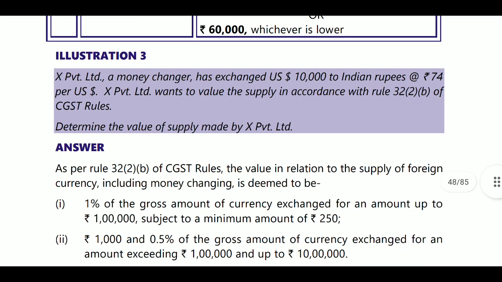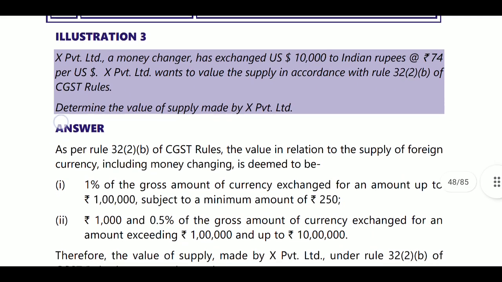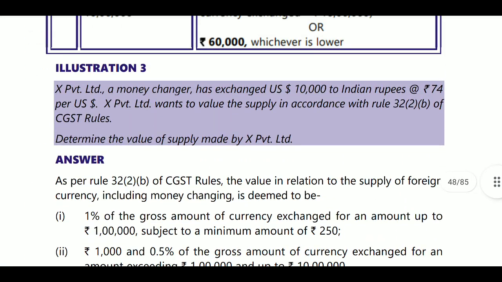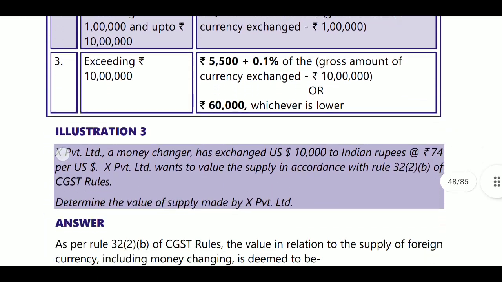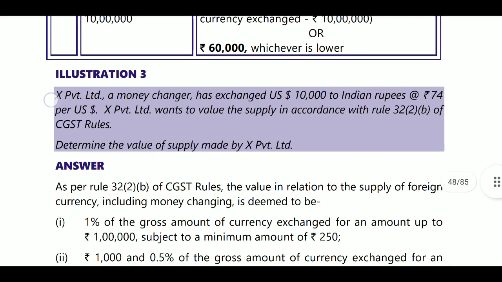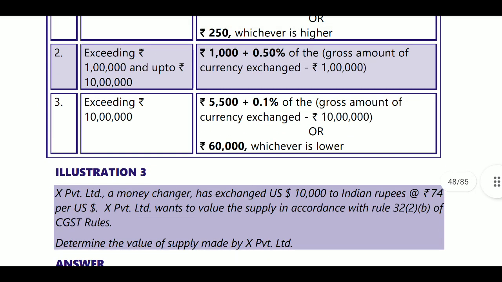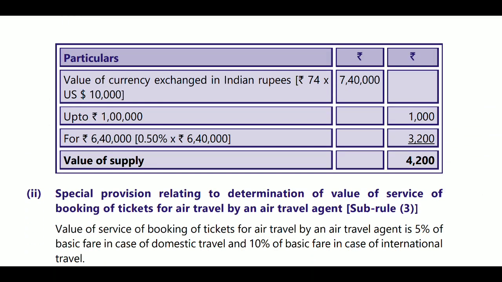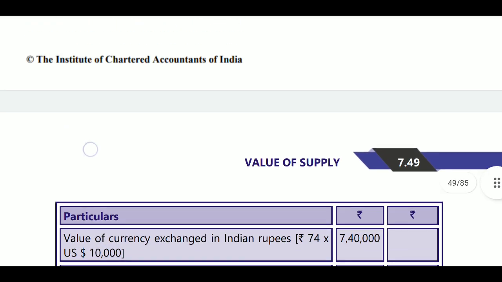Whatever the amount they are exchanging, 10,000 dollars, means 10,000 into 74, which becomes 7 lakh 40 thousand. Up to 1 lakh, it will come at 1000 rupees, and above 1 lakh, that is 6 lakh 40 thousand, into 0.5%: 6 lakh 40 thousand into 0.5% is 3,200. Value of supply will be 4,200, and you will be liable to pay GST on it.